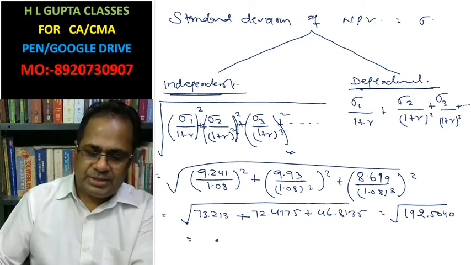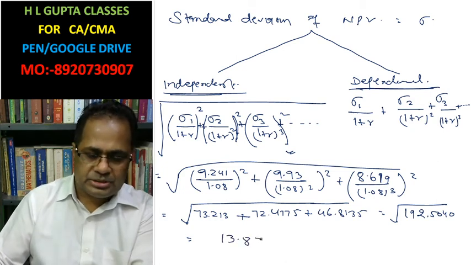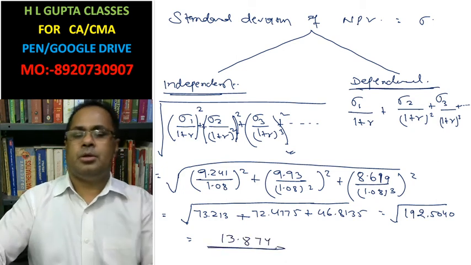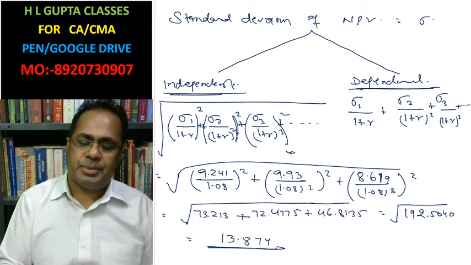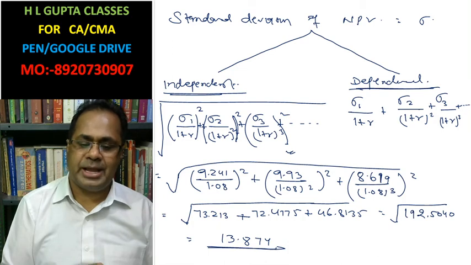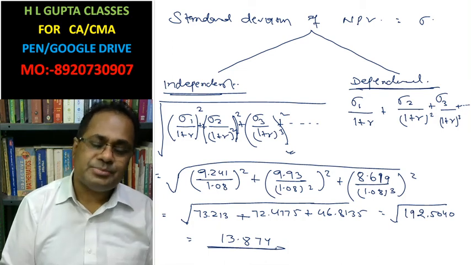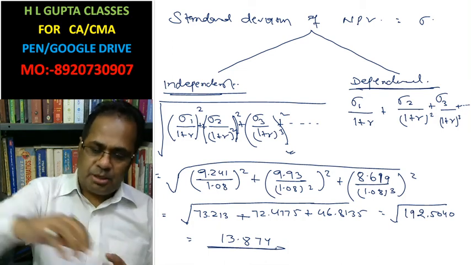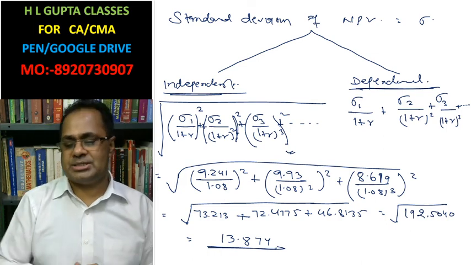The standard deviation is 13.874. The standard deviation of cash inflow when cash flows are independent is 13.874. What this means is that the deviation of observations is 13.874.